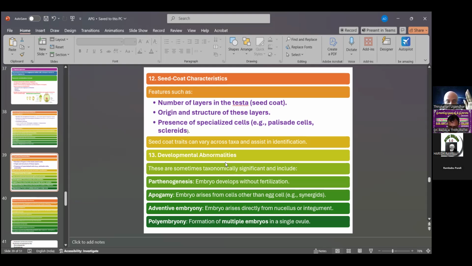These are all qualities. It also has a 13th one, the development of abnormalities. So these are all the important relationships of embryology to taxonomy. These qualities play a major, significant role in the APG IV classification, which is the current classification system in angiosperms, or Magnoliophyta.